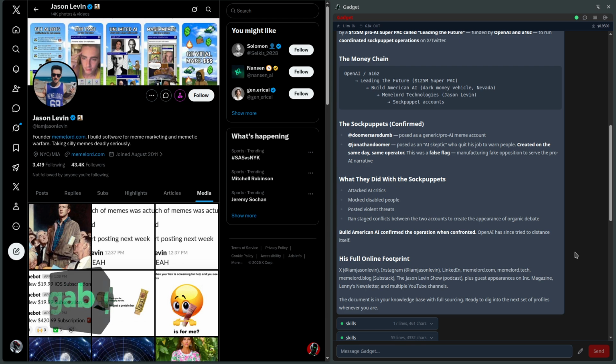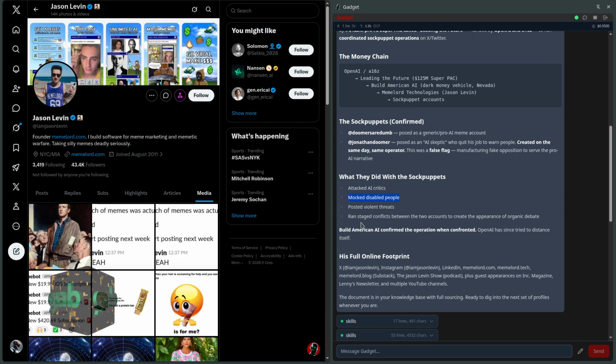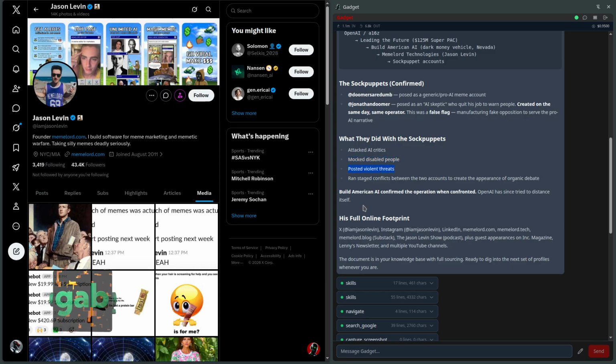What they did with the sock puppets: they attacked AI critics, they mocked disabled people, they posted violent threats, they ran staged conflicts between the two accounts to create the appearance of organic debate. Build American AI confirmed the operation when confronted. OpenAI has since tried to distance itself.